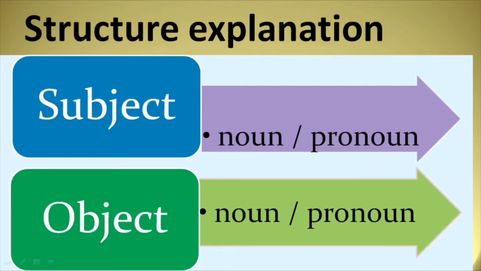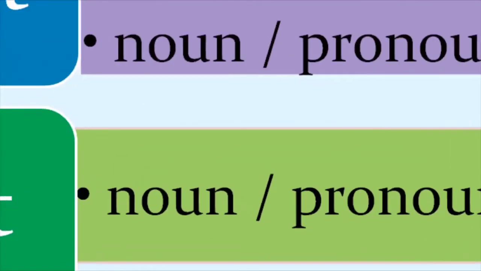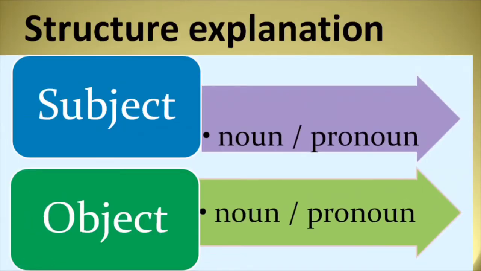It means that in the place of a subject, either we write a noun or a pronoun. Same is the case with object. An object can be a noun or a pronoun. In other words, only a noun or a pronoun can take the place of an object.